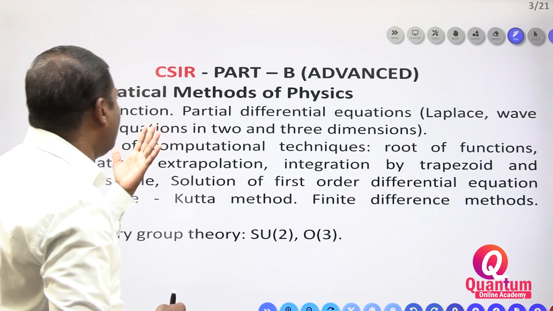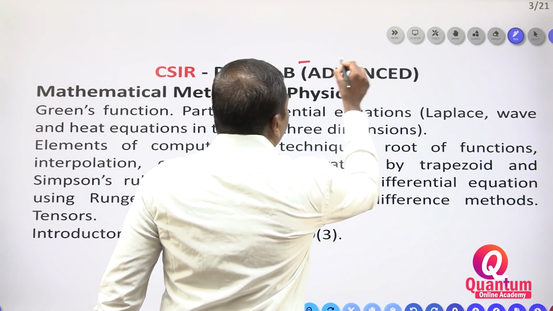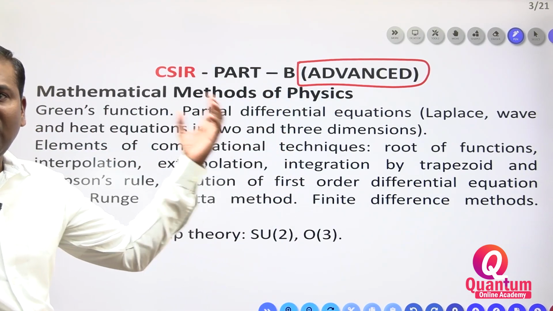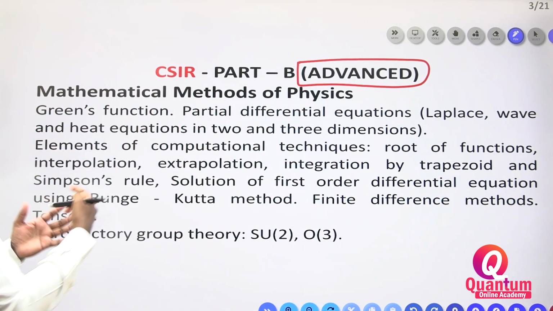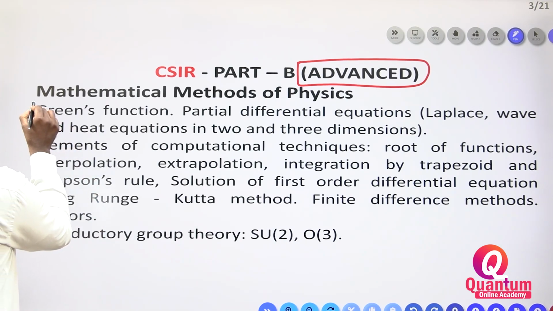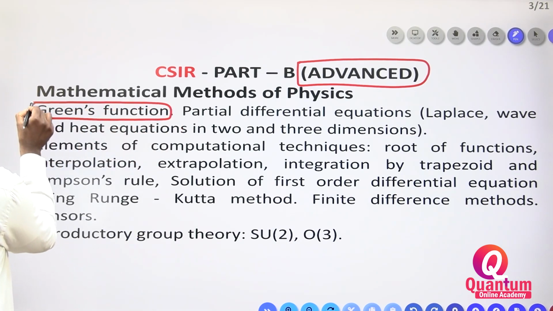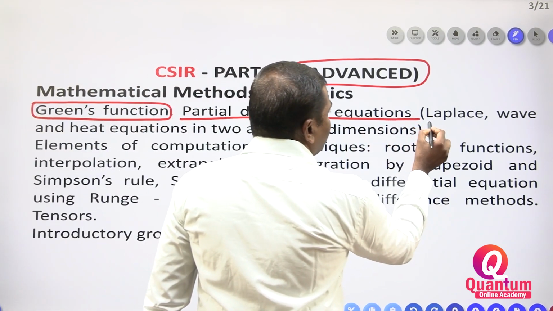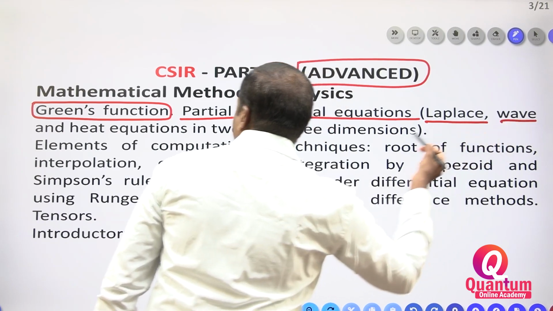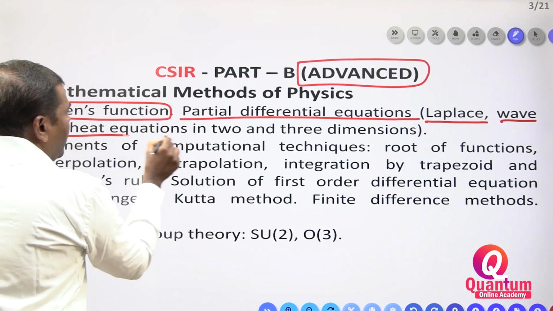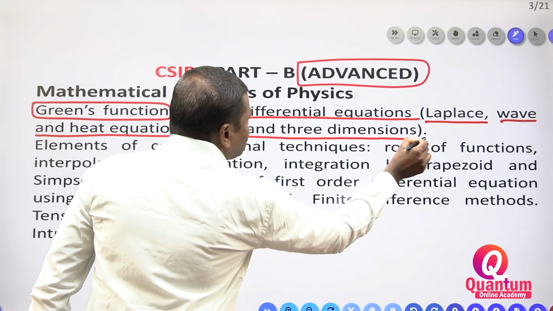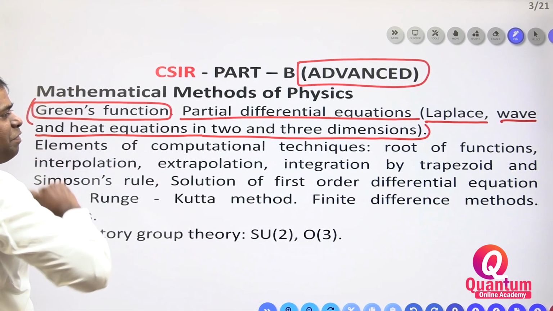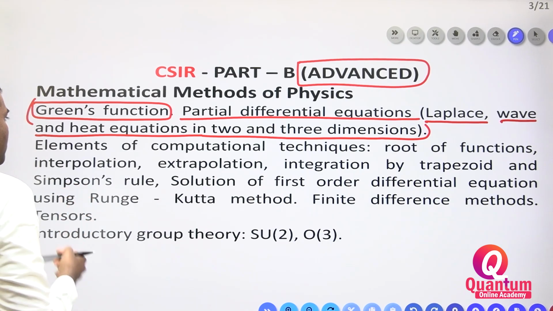Now you have to see what this is. This part B is an advanced part. In the advanced part, Green's function, this is also differential equation, part of the partial differential equation, their Laplace equations, wave equations, heat equations in 2-dimensional and 3-dimensional. This is one part. This comes under differential equation only, right?